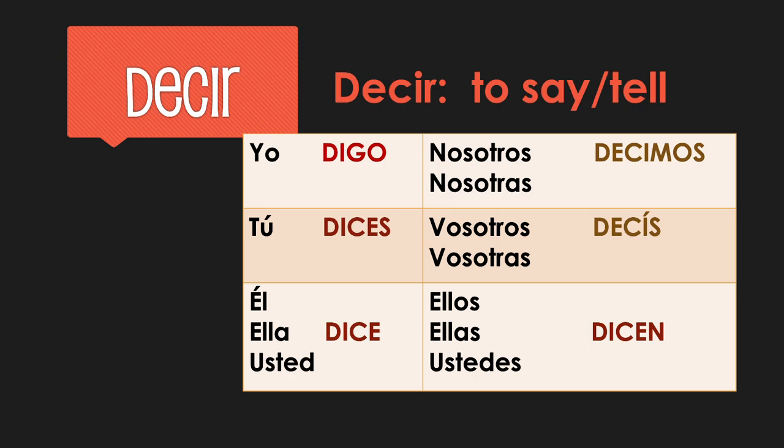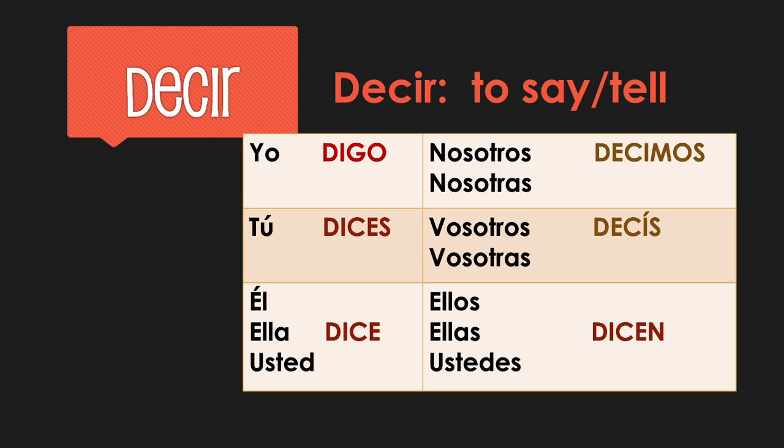Then we have decir. Decir means to say or to tell. It is a go verb, and then it's an E to I boot verb. So that means you have an I in the yo, the tú, the él, ella, and the ellos, ellas, ustedes form. So digo, dices, dice, decimos, decís, dicen.